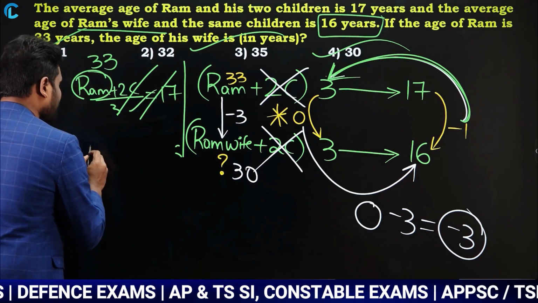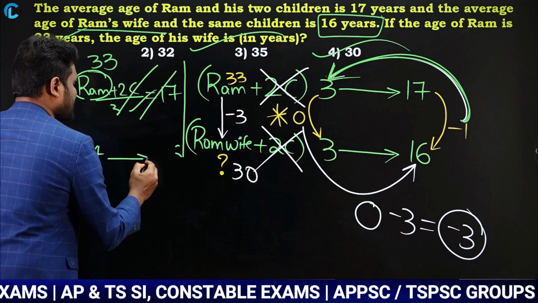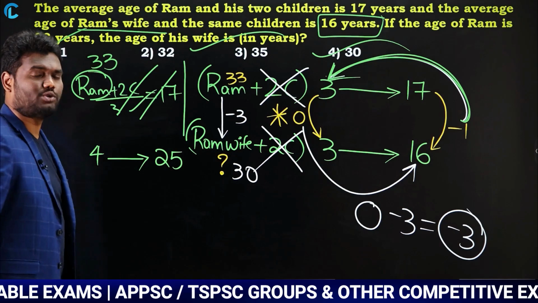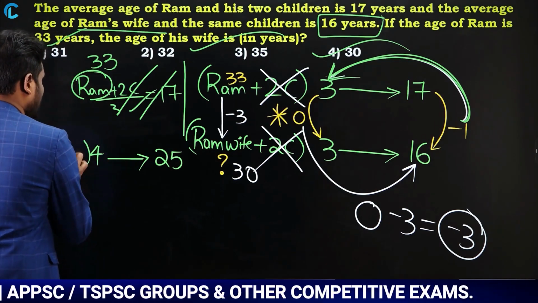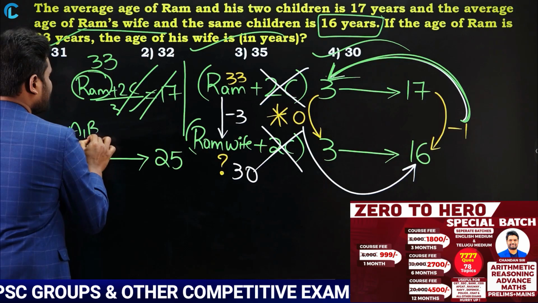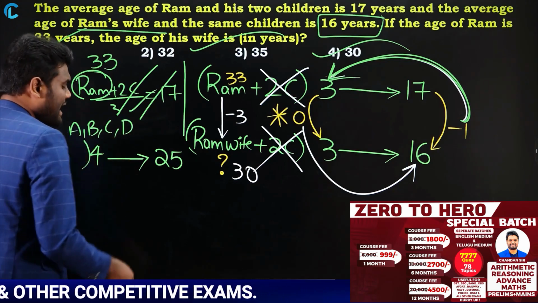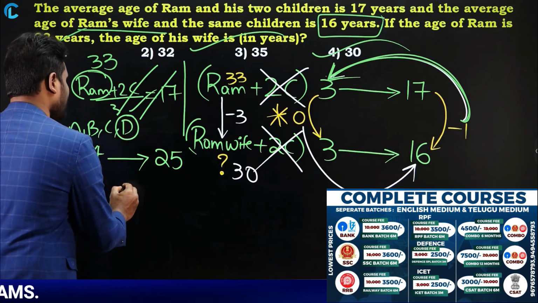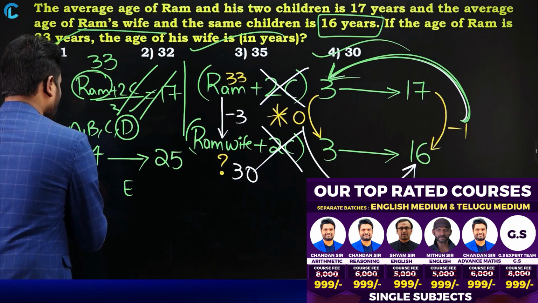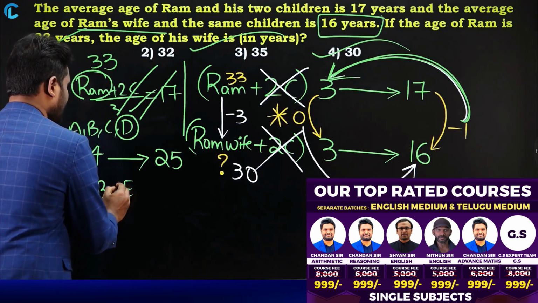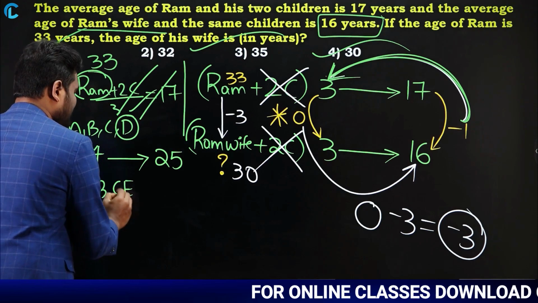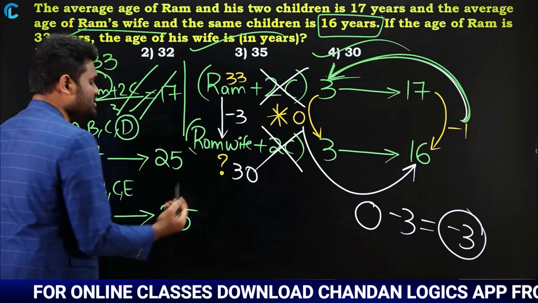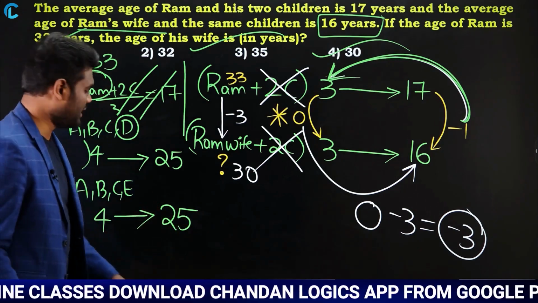Okay, simple concept. Look here, I will show you one more example. Let us say there are 4 persons, and their average weight is 25 kg. Let us say those 4 persons are A, B, C, D. Now this D is replaced by E. The same A, B, C are there, but D is replaced by E. Now these 4 persons' average weight is again 25 kg only.